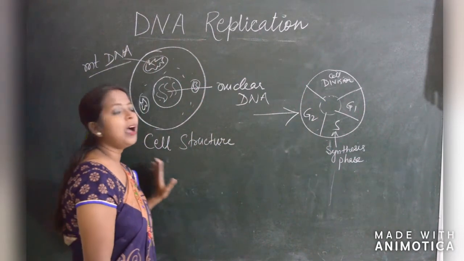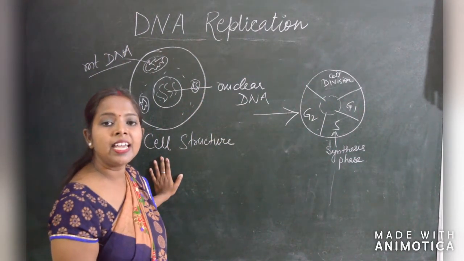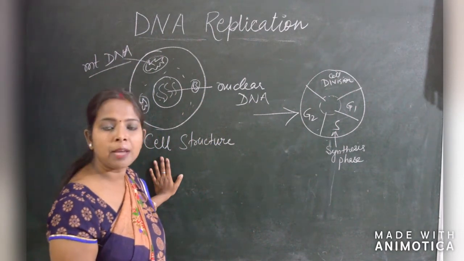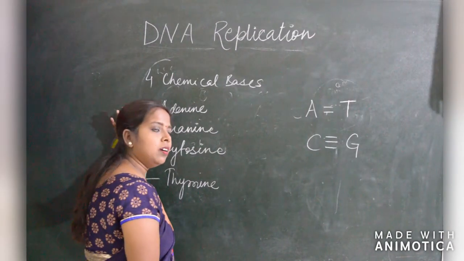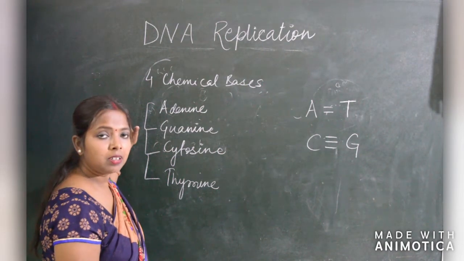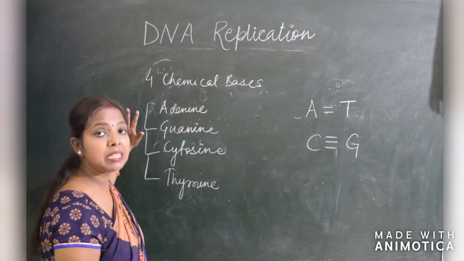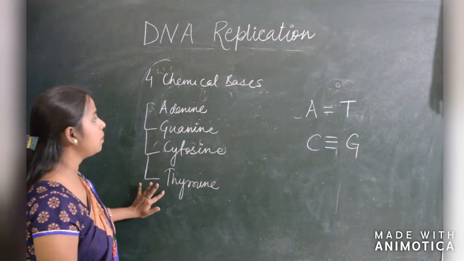Now, the information of a DNA is stored as a code made up of 4 chemical bases: adenine, guanine, cytosine and thymine.